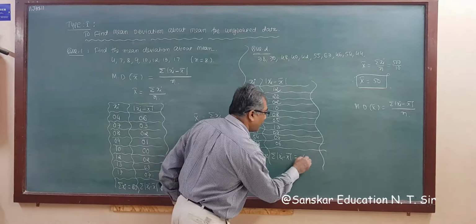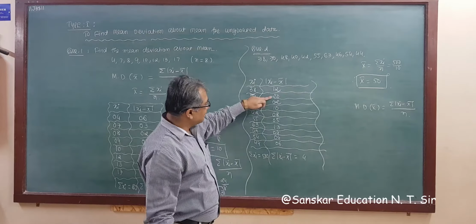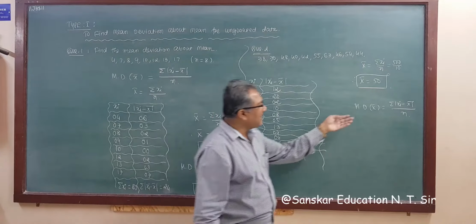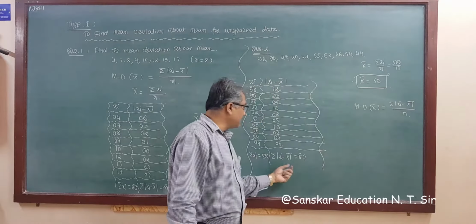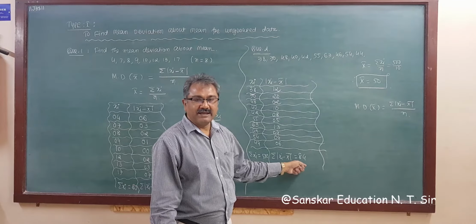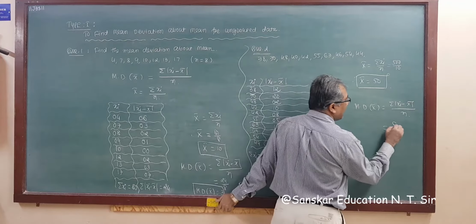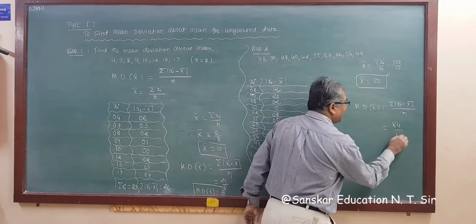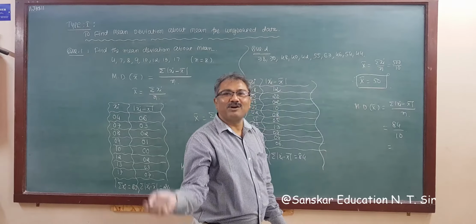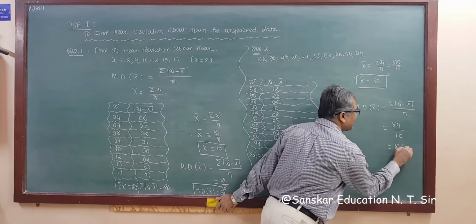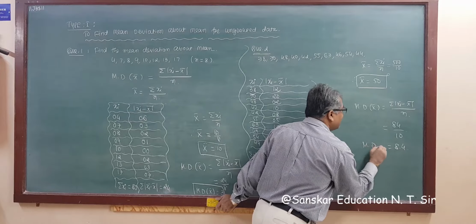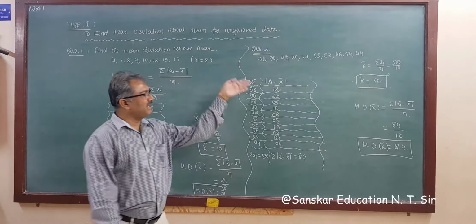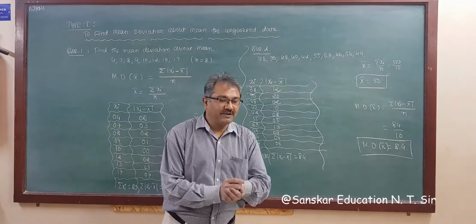So 34 means 4, 3 carries 4, 6, 7 and 8. So that is 84. So sigma xi minus x bar is 84, right? Divide by n. N is 10. So simple. What is your answer now? 8.4, right? That is your mean deviation about mean. So mean deviation about mean is 8.4.